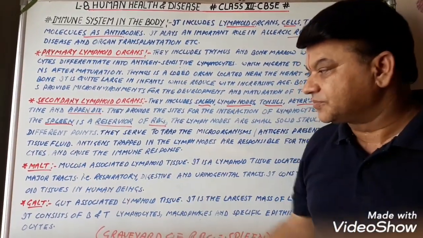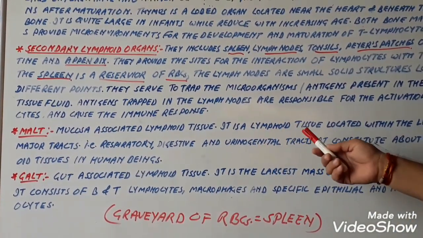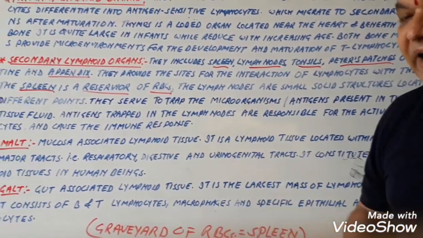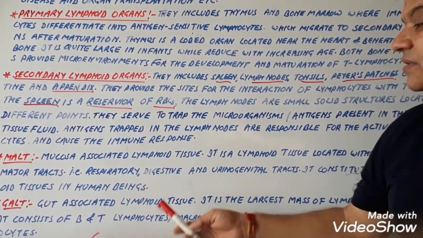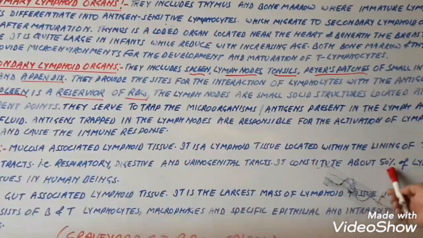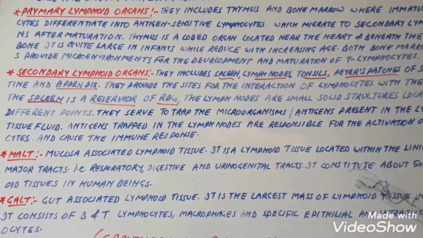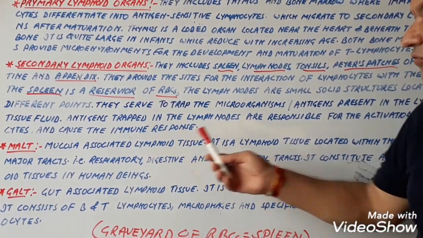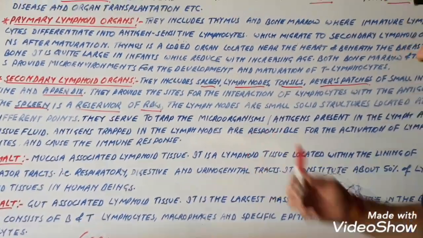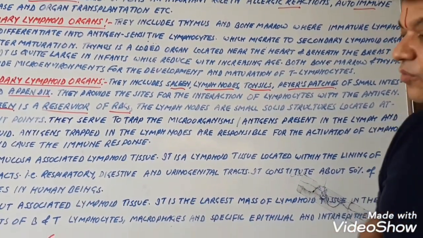Now, MALT, mucosa associated lymphoid tissue. It is a lymphoid tissue located within the linings of the major tracts, just like the respiratory tracts, digestive tracts, and urinogenital tracts. It constitutes about 50% of the lymphoid tissue in the human body. We can say that mucosa associated lymphoid tissue plays an important role to boost up the immune power in the body, because they constitute about 50% of the lymphoid tissue in the human body.